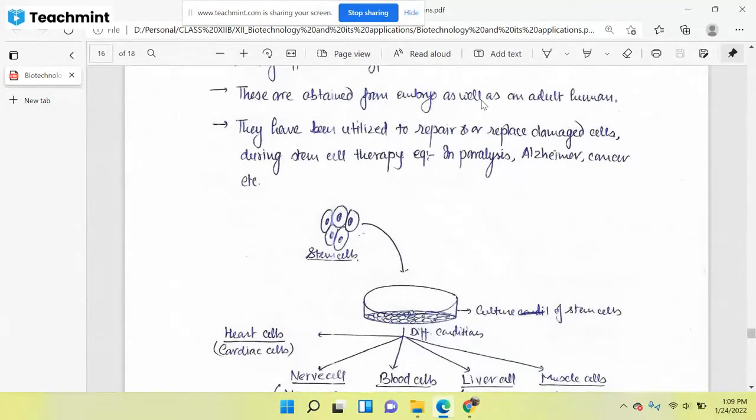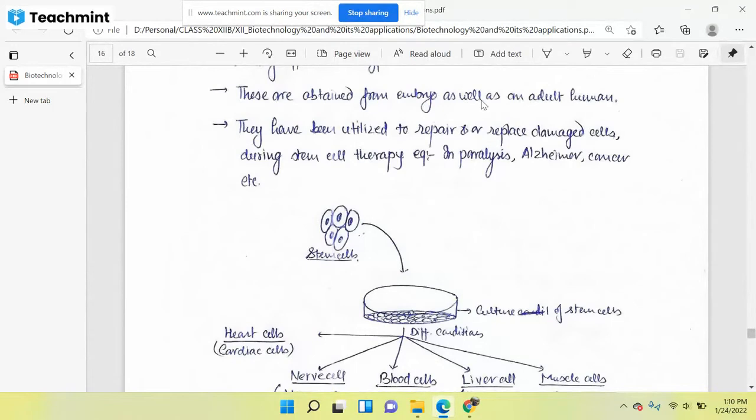And you know that there is one company in the south which collects the umbilical cord from babies. They preserve the umbilical cord at -80 or in liquid nitrogen. Suppose a baby becomes a 50-year-old adult after 40 years, and the person needs a particular cell, say the person has a certain kind of cancer, blood cancer, or some other disease.